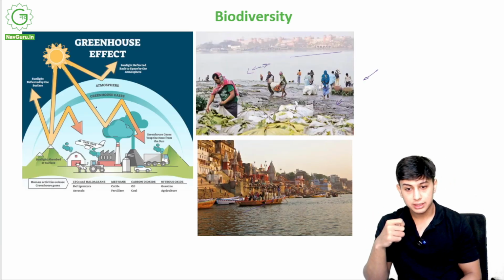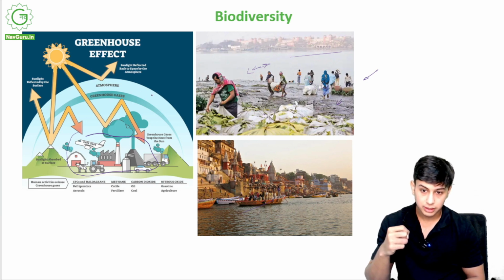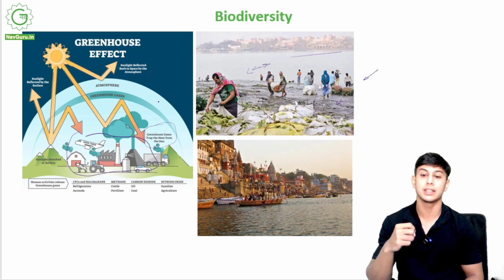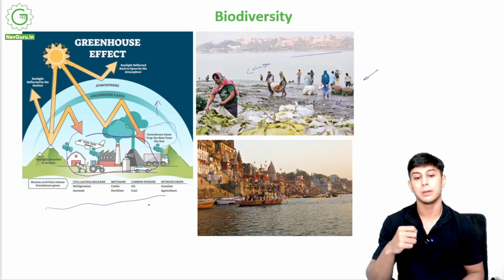How does it start? It starts just like this. Our vehicles, our industries, they produce a lot of air pollution. It produces greenhouse gases. They are entrapped in this atmosphere. They are not able to escape. Some sunlight is reflected back to space by the atmosphere. Sunlight is reflected by the surface, and some sunlight is absorbed by these greenhouse gases, which increases the temperature. Since this is very hot, it will increase the land temperature as well, right?